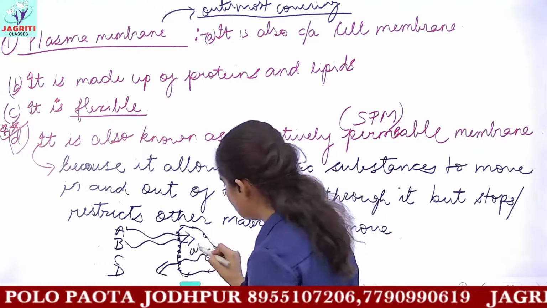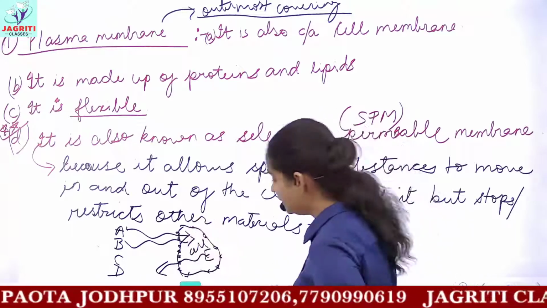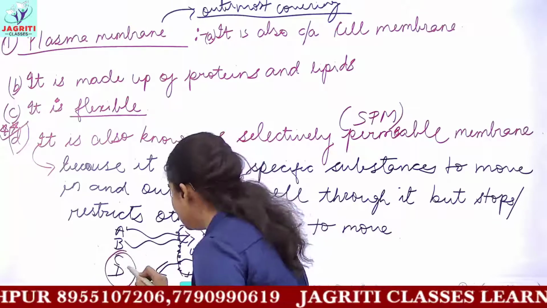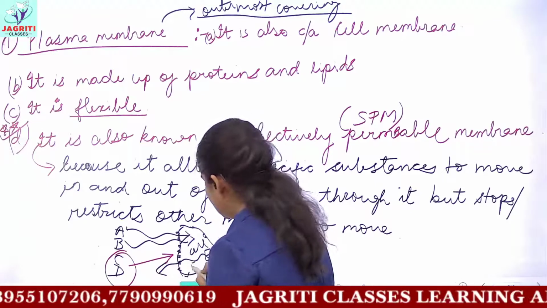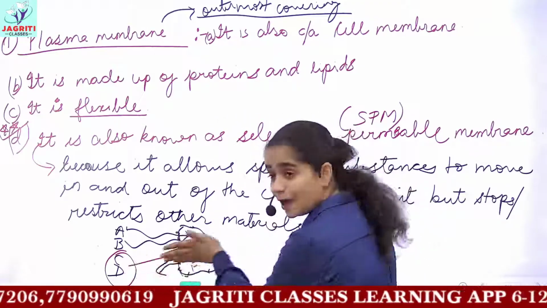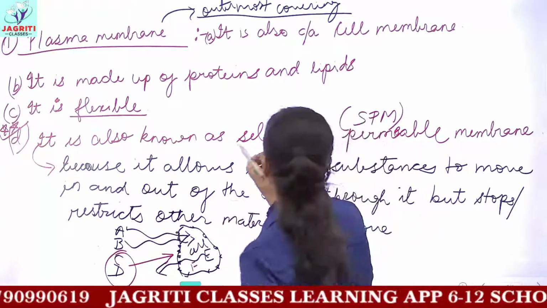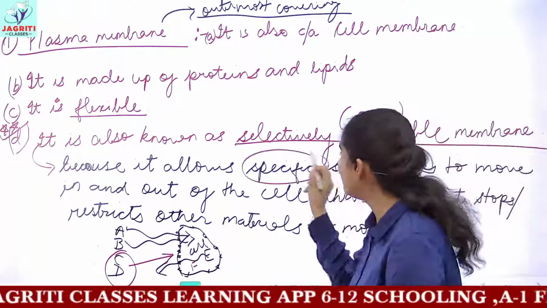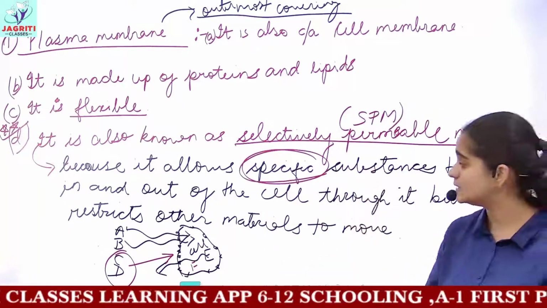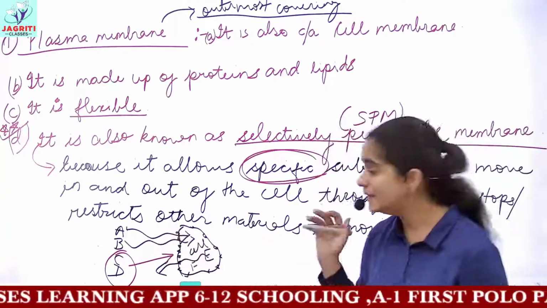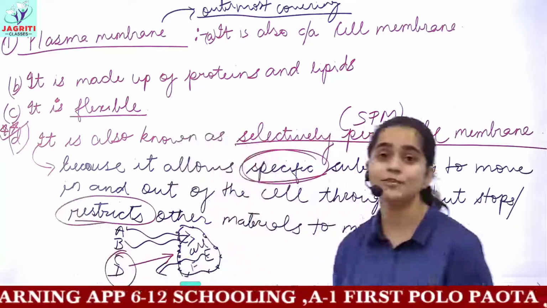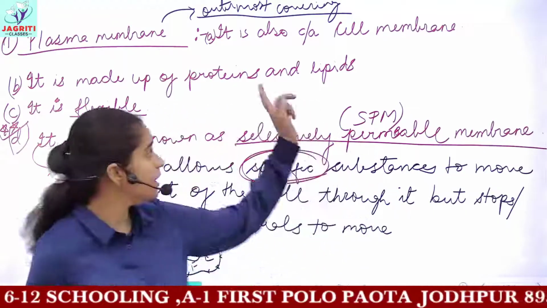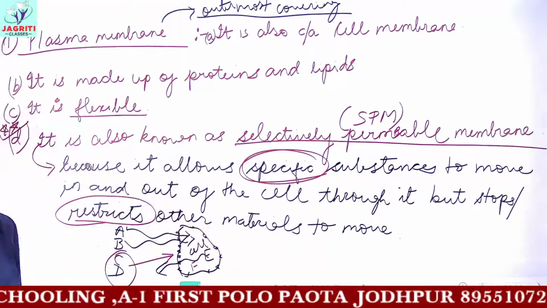This is your cell, so this is the inside portion. But it will not allow some substances, for example, it will not allow C and D to move in, or it will not allow the substance F to pass out through it. That is why it is called selectively permeable, because it only allows certain specific substances to move in and out, and it restricts or stops the movement of the other substances. So this plasma membrane, or you can say the cell membrane, is called selectively permeable.